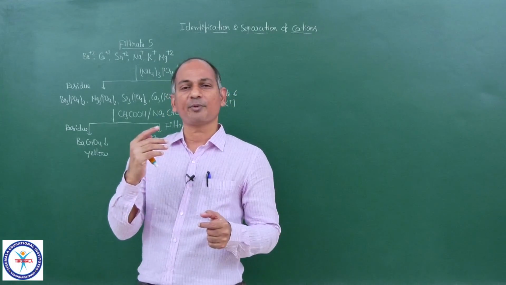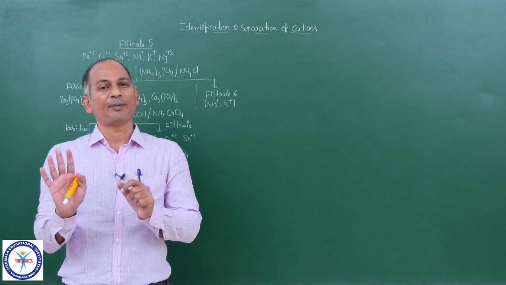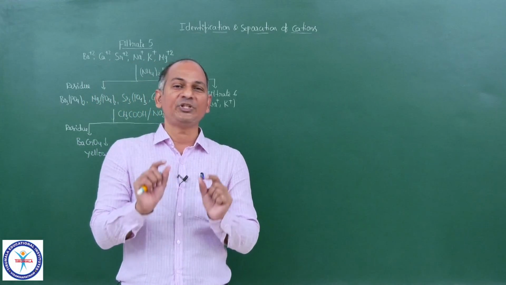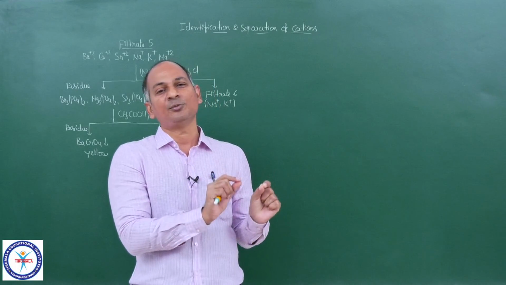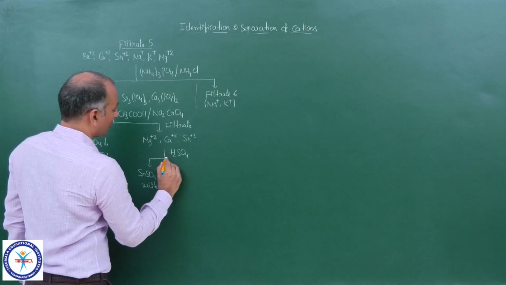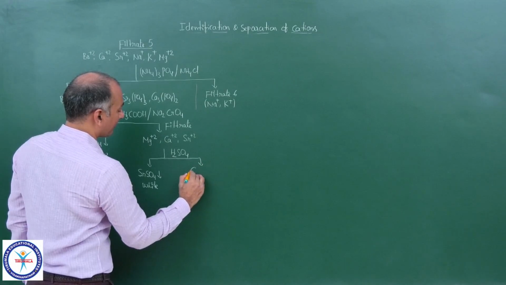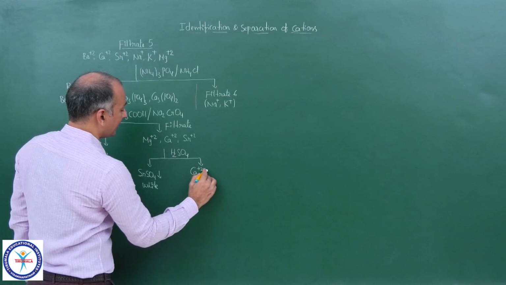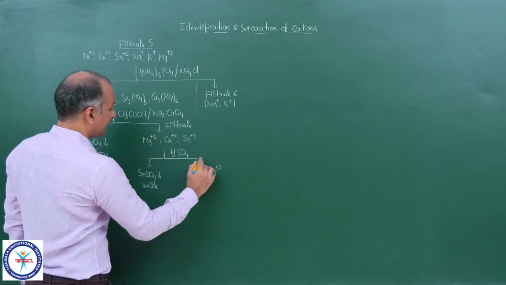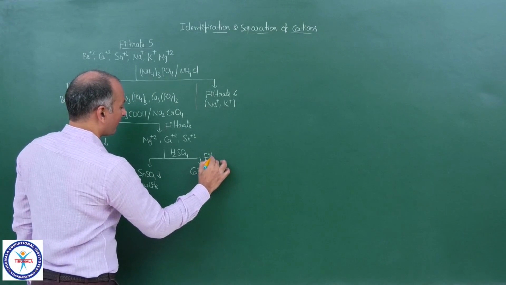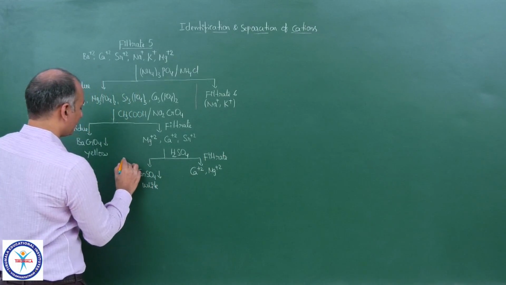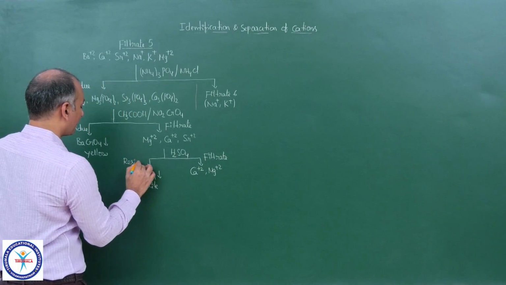Whatever may be the type of hardness, permanent or temporary, those salts of calcium and magnesium which can cause hardness are quite soluble in water. So calcium and magnesium sulfates are soluble, so they won't get precipitated, and the filtrate contains Ca2+ and Mg2+, and the residue contains SrSO4. This is the residue, a white colored precipitate.